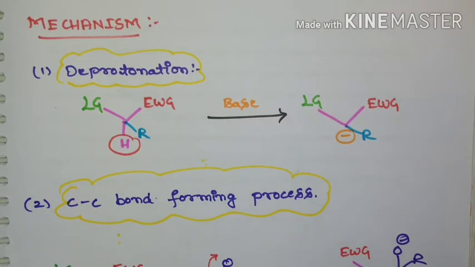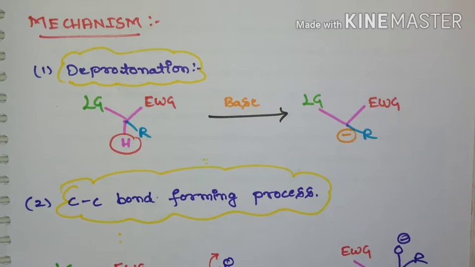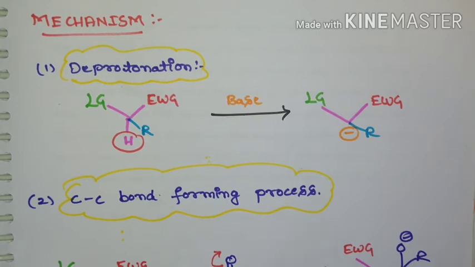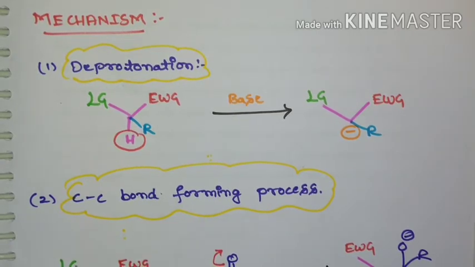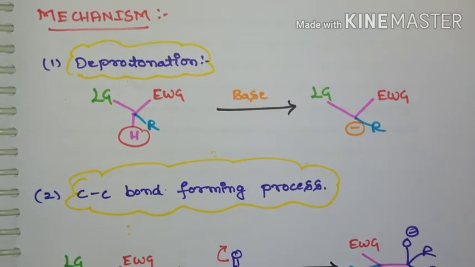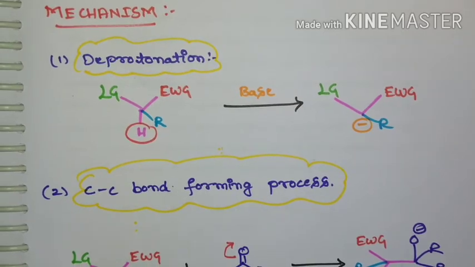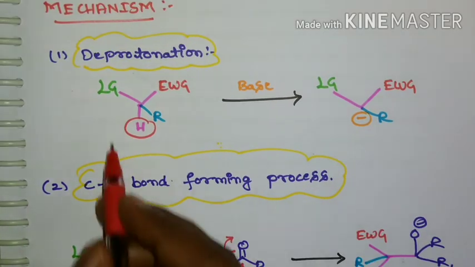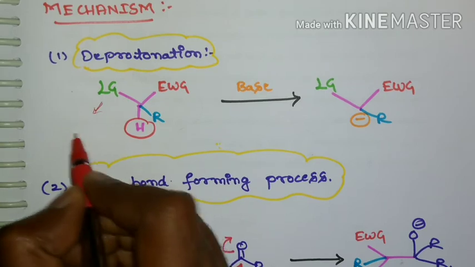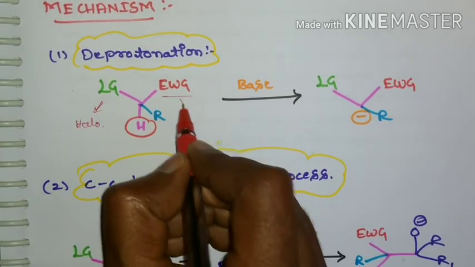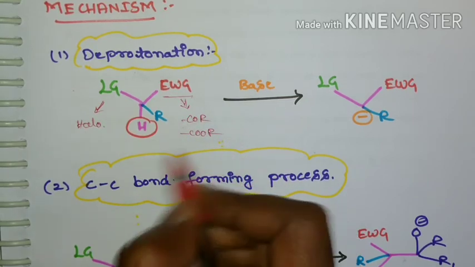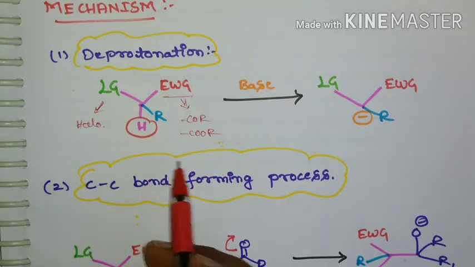Next task is how this Darzens condensation takes place. For understanding that, we need to see the mechanism. So here is the mechanism, a complete general mechanism. If you take any of the substrates mentioned in the general reaction, this is the general mechanism. This Darzens condensation takes place in 3 steps. First step will be deprotonation. Here is the general representation, where the leaving group will be a halo group and the electron withdrawing group may be carbonyl, ester or whatever.